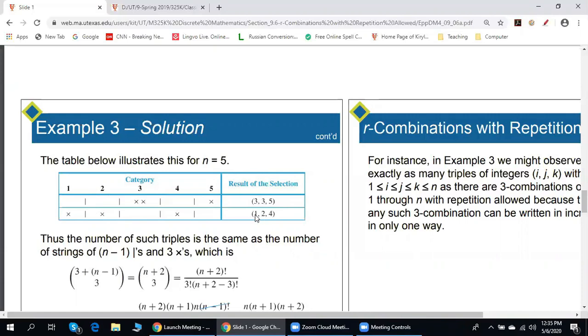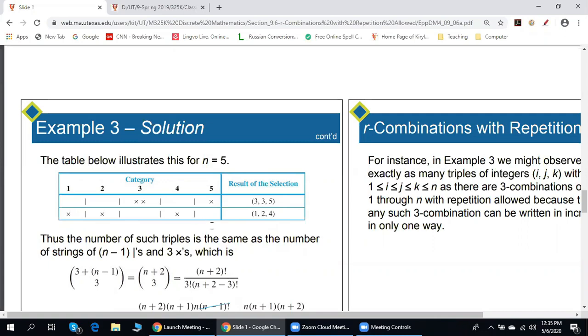Similarly, the triple 1, 2, 4 can be represented by the following string of crosses and bars: cross, bar, cross, bar, bar, cross, bar.